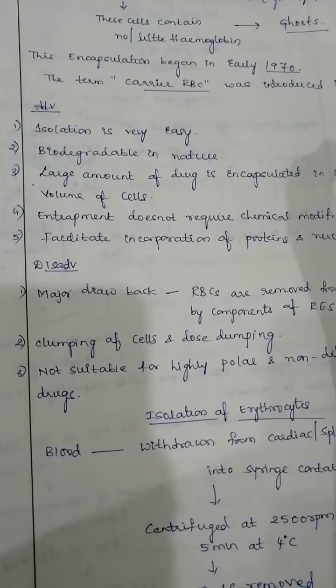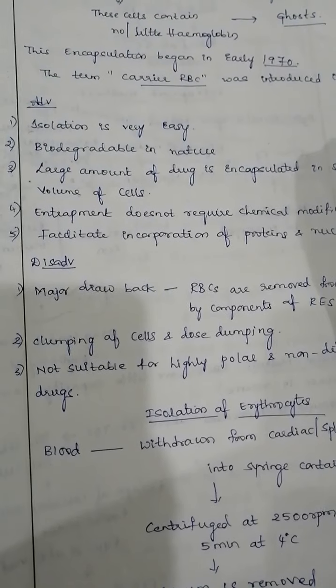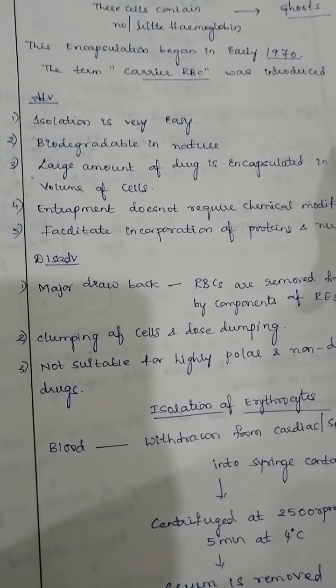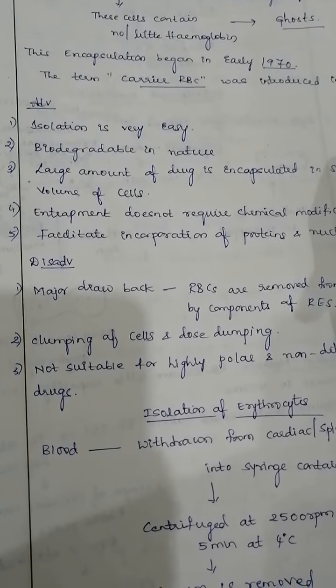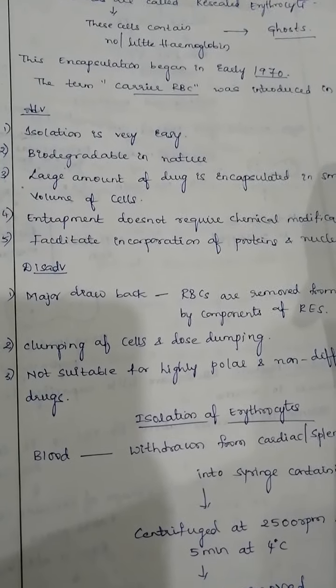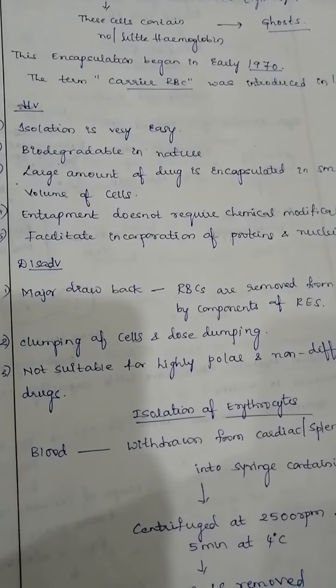Coming to the advantages, the isolation process is very easy. We isolate this RBC from your blood itself, and it is biodegradable in nature. After disruption of the cells, it will stay in your blood for 4 months, and thereafter it will be replaced with new cells.